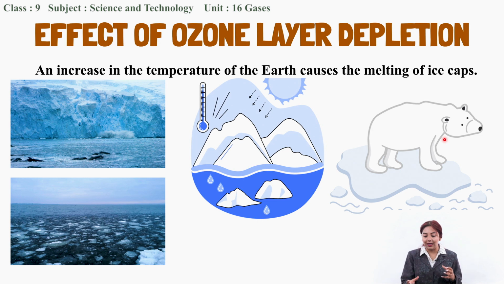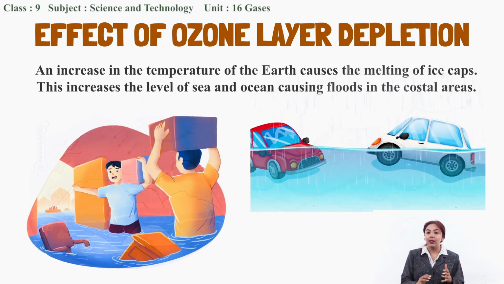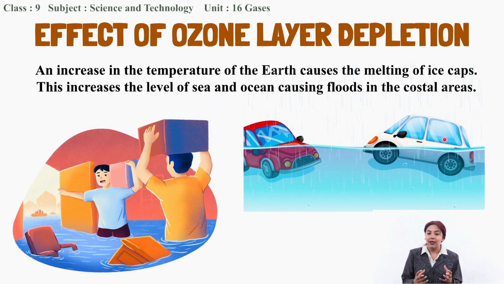And not only that, since the ice caps melt, it increases the level of water in the seas and oceans. And if the level of water increases, it causes floods in all the coastal areas that are very close to seas and oceans. So these are the effects of ozone layer depletion, and we have already studied all these harmful effects. We must also learn ways to protect the ozone layer.